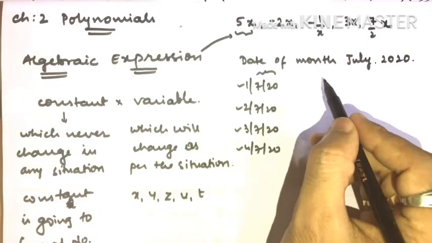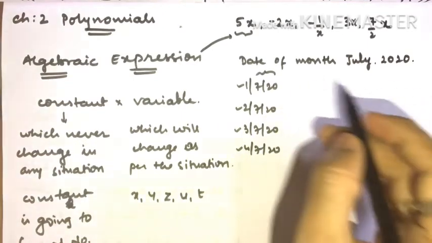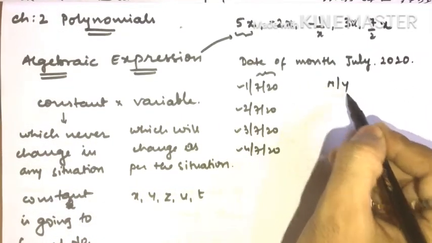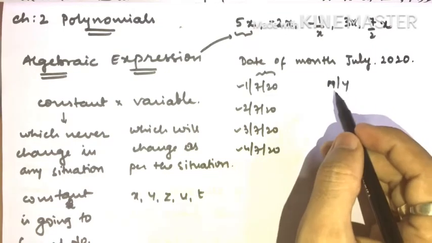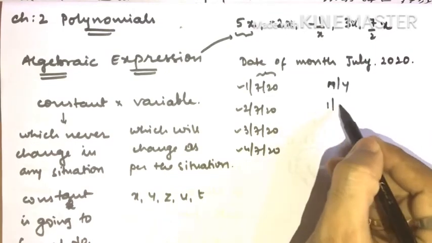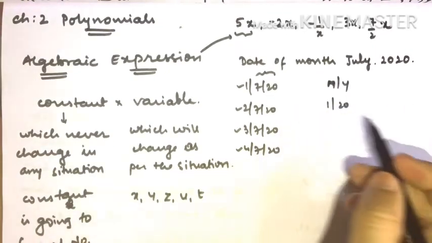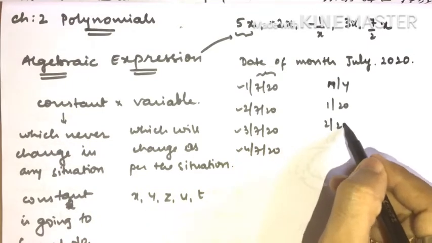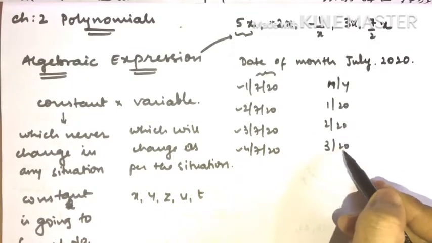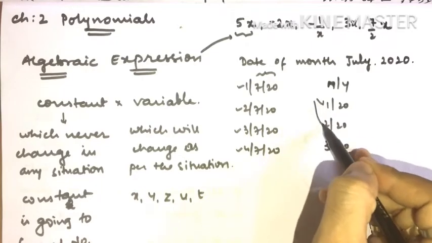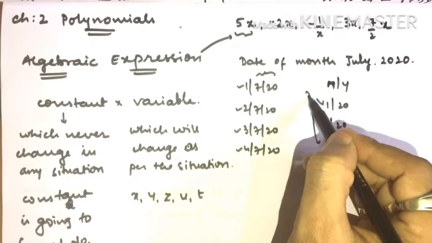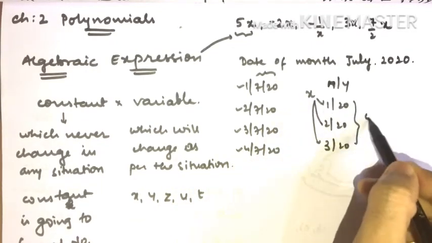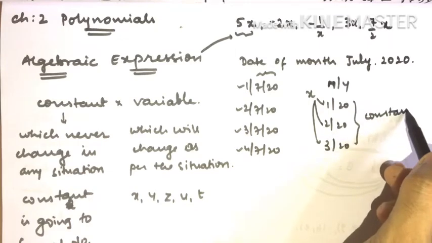Now if you talk about the whole year, let's say m by y, meaning month to year. So I'll say 1/20, meaning first month of year 2020, second month of year 2020, third month of year 2020. So these are all going to be my variable x, and this is all going to be my constant.